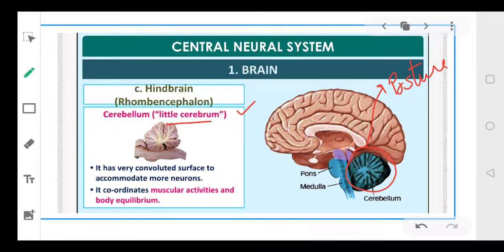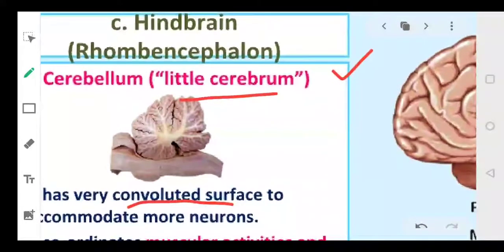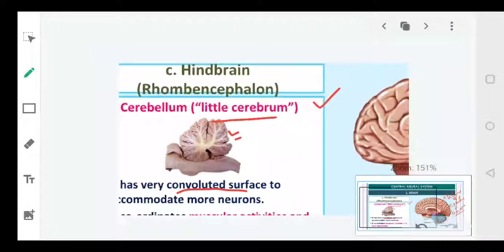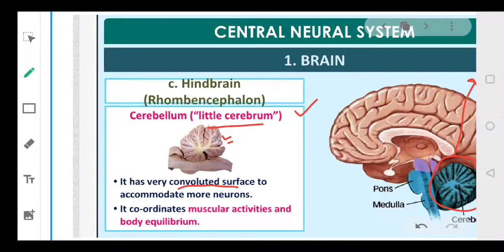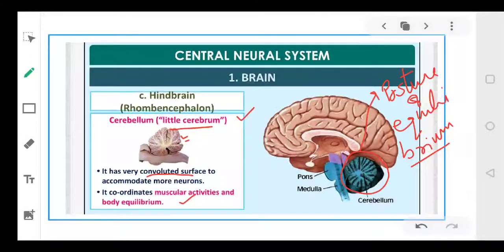It controls your body posture and equilibrium in the body. ये आपकी बॉडी में इक्विलिब्रियम and your body posture both are being controlled by your cerebellum part, and it has number of convoluted surface. आप इसमें देखते हैं feather like structures present है. If you look at it, there are feather like structures, so it has a convoluted surface, and this convoluted surface means it contains large number of neurons. Okay, it provides space for large number of neurons. That is why its surface appears convoluted. Clear? And as I told you, it brings about your posture. It controls your body posture and body equilibrium.